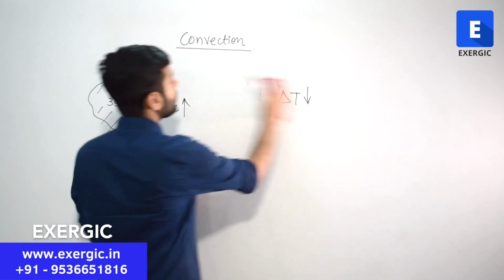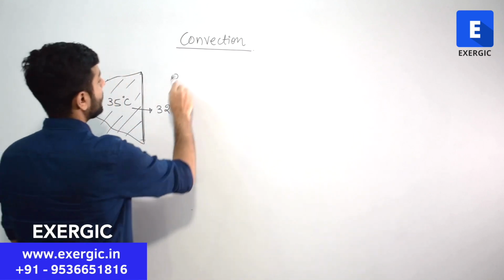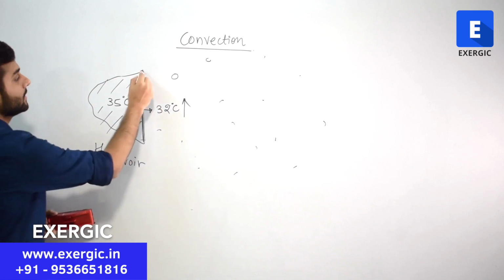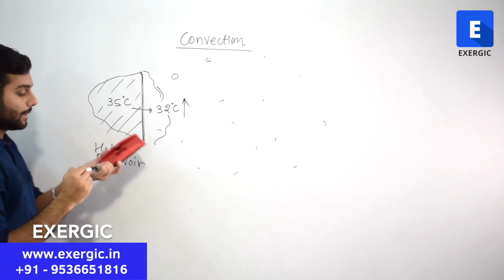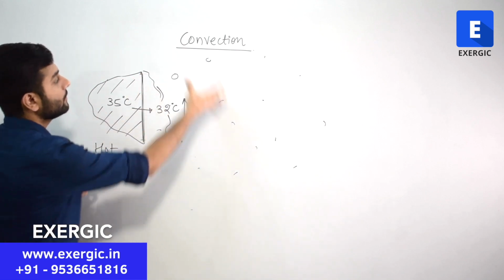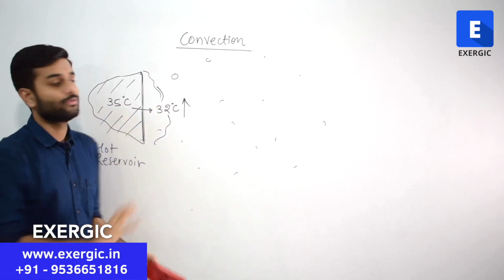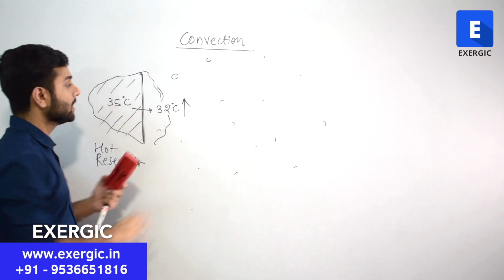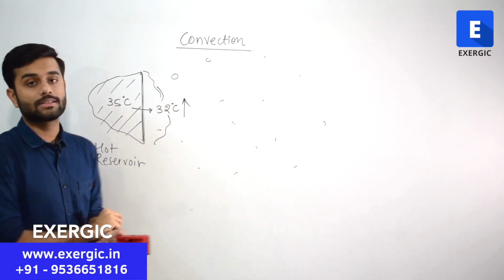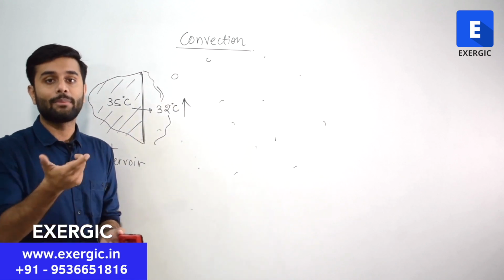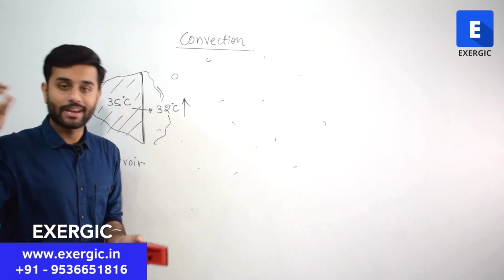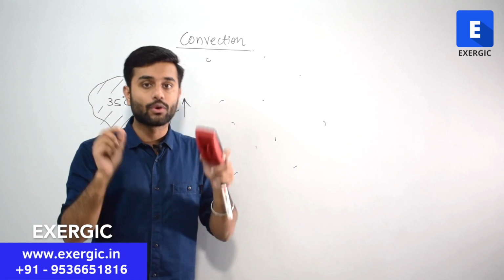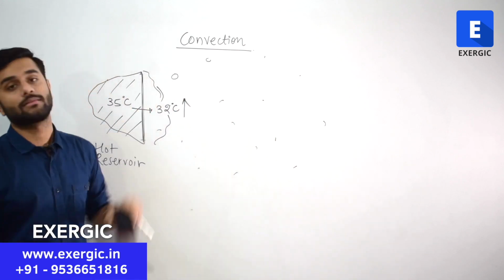You have air all around, right? You have air particles all around. If by some method you manage to replace this hot air with somewhat colder air from the ambient region, then what will happen? Fresh air at 25 degrees Celsius will come in contact again. So delta T will again increase. The rate of heat flow will again increase, right? That is what we do in convection.